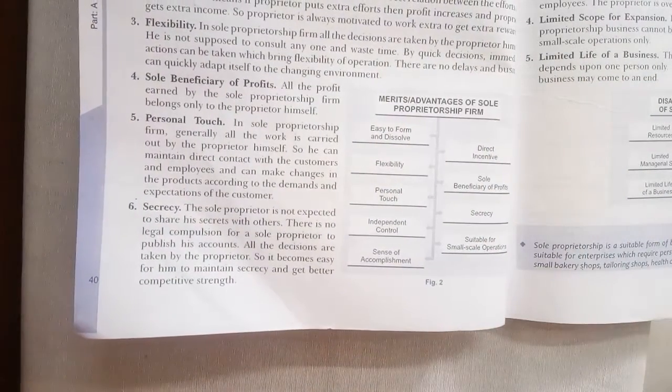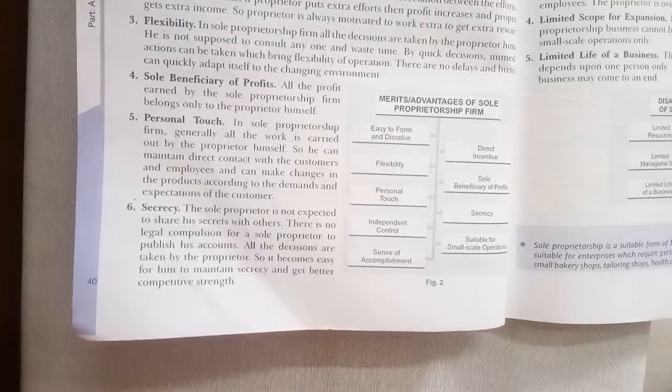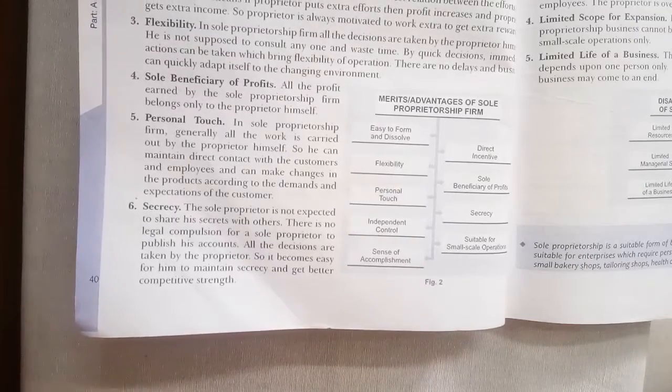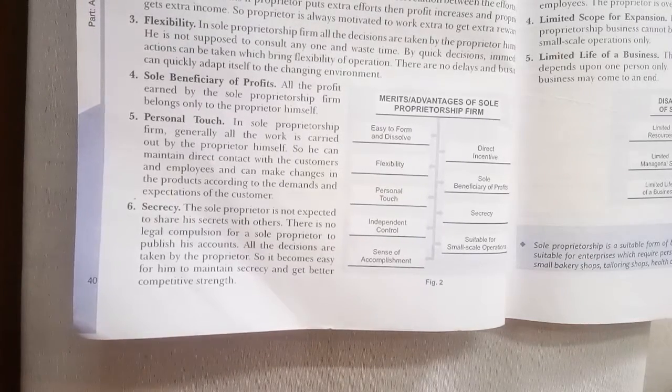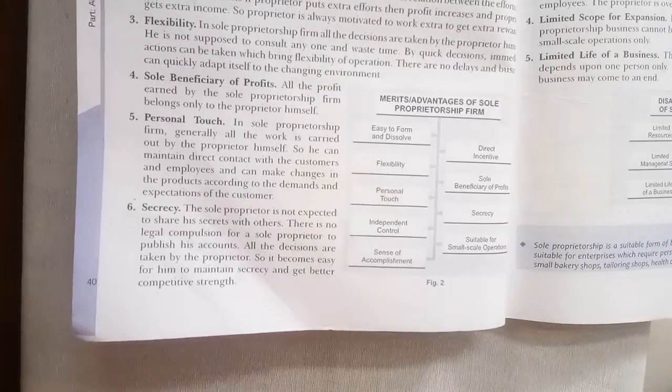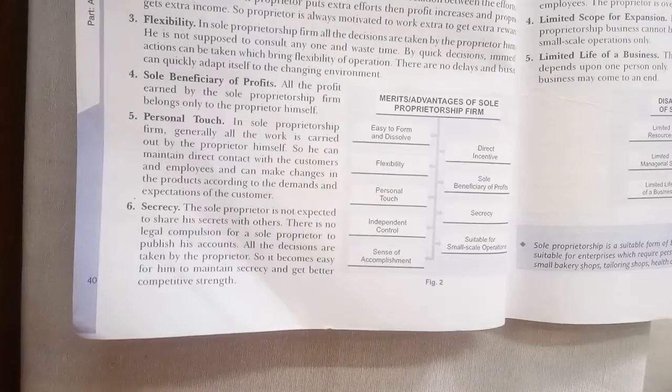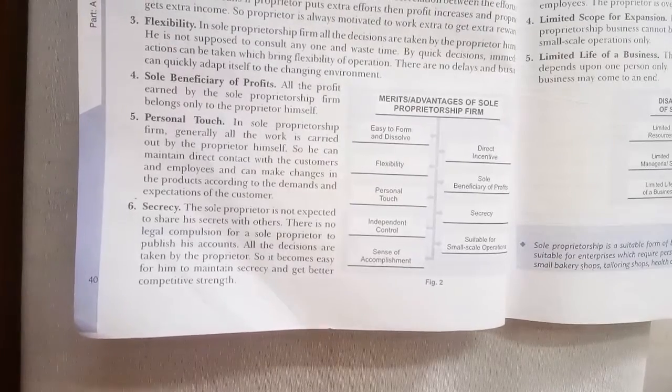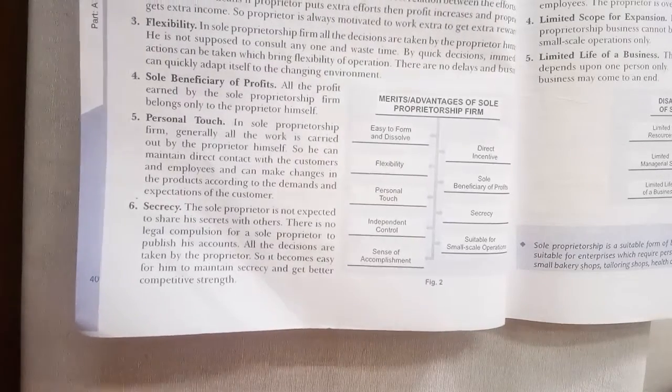We need to disclose our balance sheet. But in case of a sole proprietor, nothing like that. No legal compulsion is there. All decisions are taken by the proprietor. So it is very easy to maintain secrecy and a better competitive stand. Whatever competitive edge you have in the market, you don't need to discuss with anyone else.